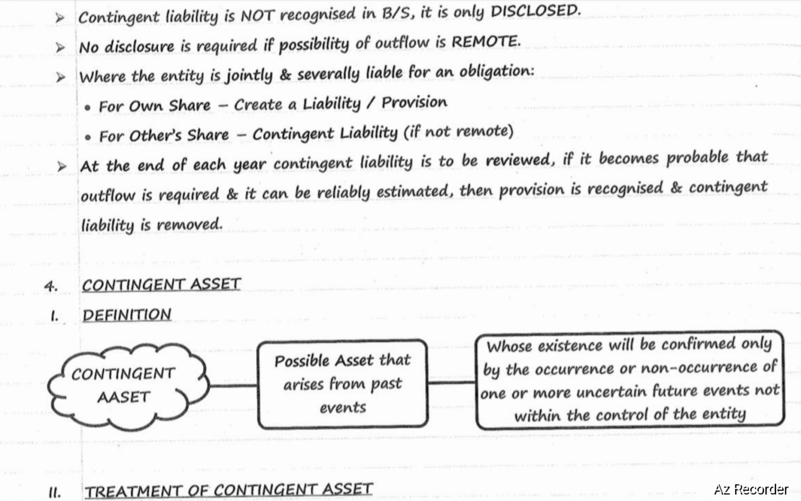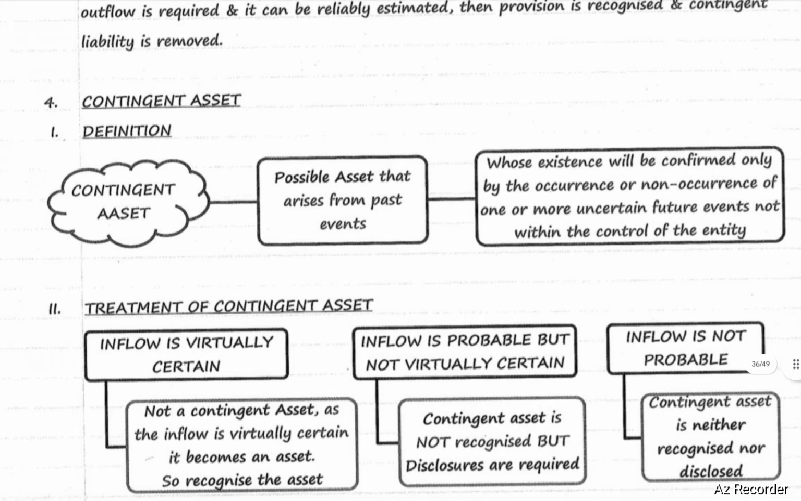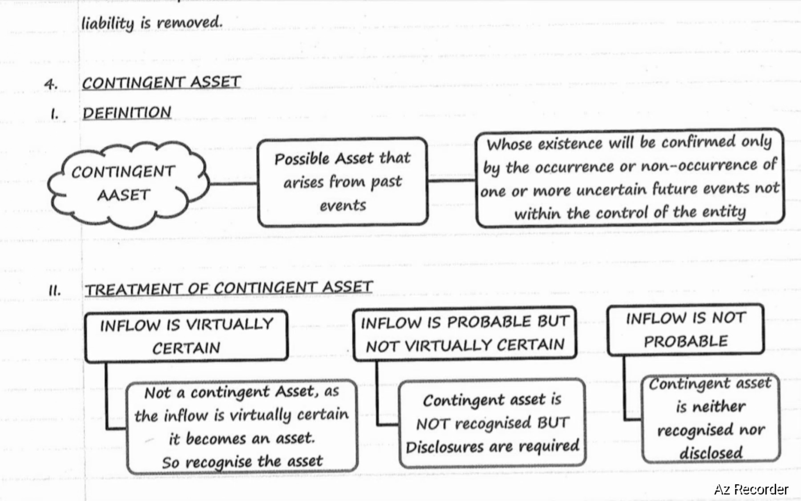Next, contingent asset. Contingent asset is a possible asset that arises from past events whose existence will be confirmed only by occurrence or non-occurrence of one or more uncertain future events not within the control of the entity. So contingent asset is a possible asset which is not within the control of the entity. Depends upon occurrence or non-occurrence of one or more uncertain future events.